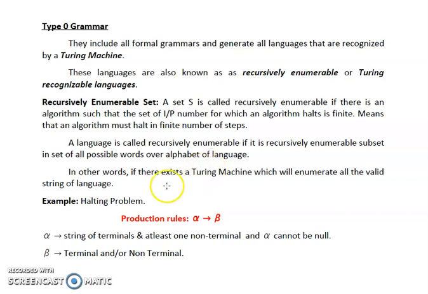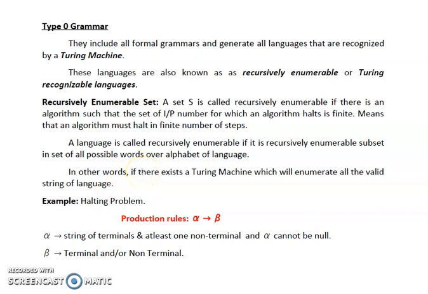Or in other words, if there exists a Turing machine which will enumerate all the valid strings of the language that is formed using the alphabet of the language, then we can say that the language is recursively enumerable.